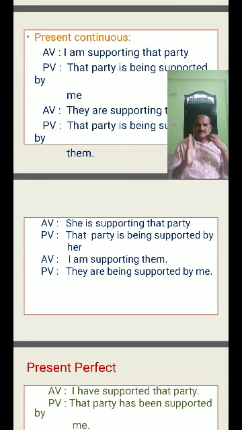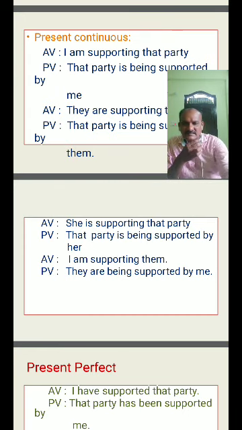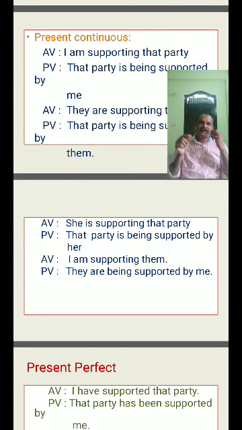Not the structure of I. I is the subject in active. Some students generally make this mistake. In I am supporting them, they will consider I as the subject and write "They am being supported by me." This is the wrong sentence. You should consider the passive structure only, not the active structure.